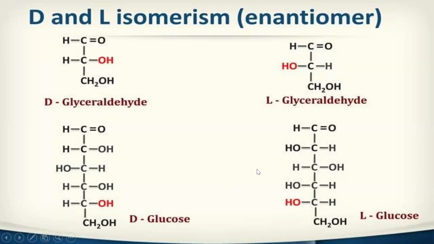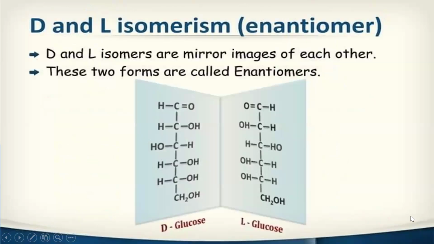Okay. So in structural isomerism, we saw glucose was compared with fructose, but in enantiomers, here we are comparing glucose with glucose only. It is also known as mirror image. Have you observed that whenever you see something in a mirror, whatever is on the right side appears on the left side, and whatever is on the left side appears on the right side?